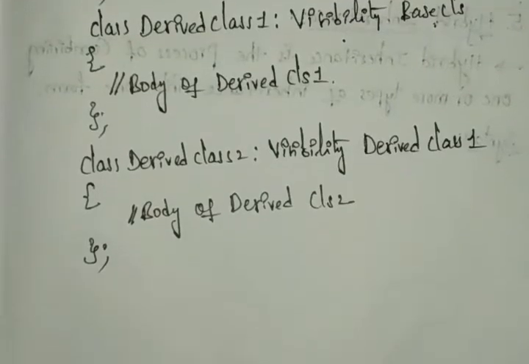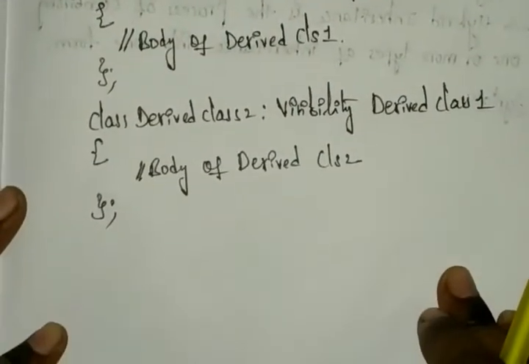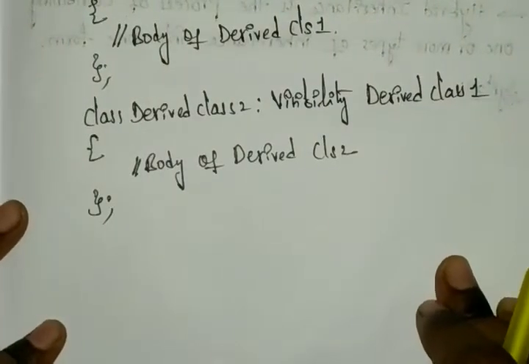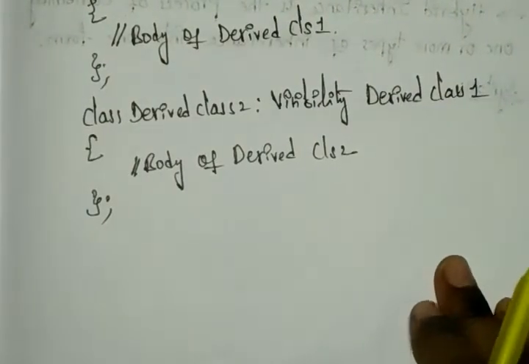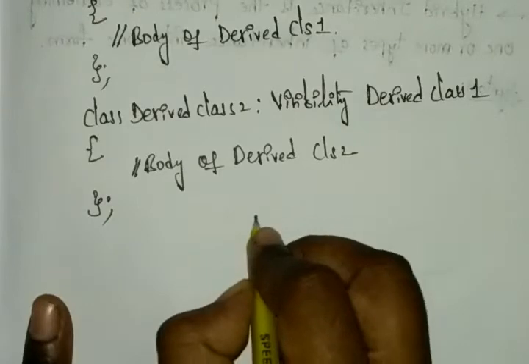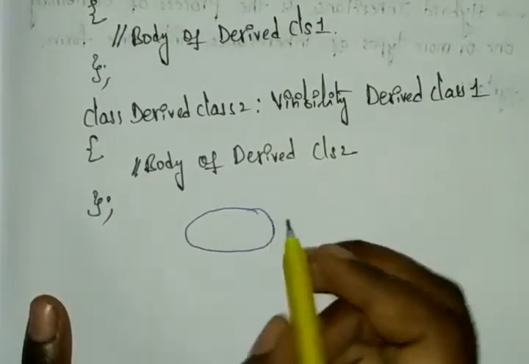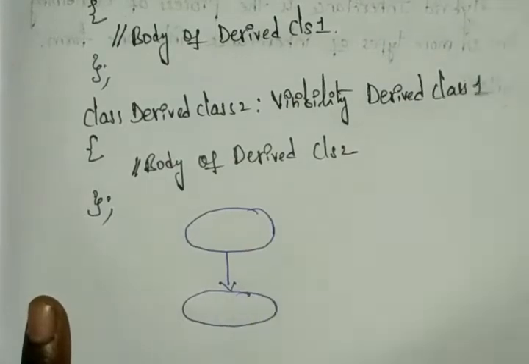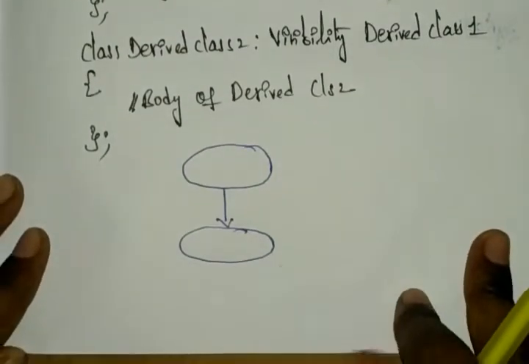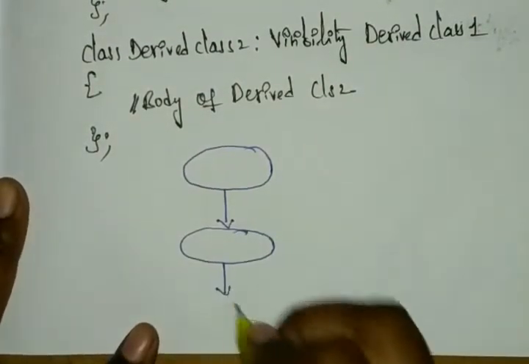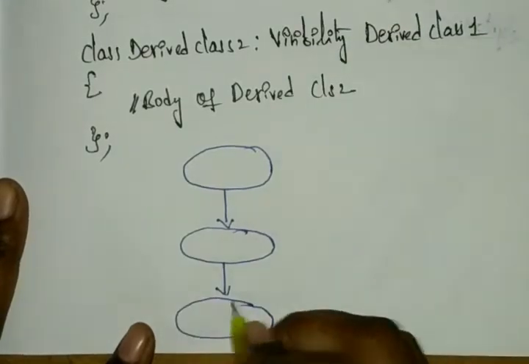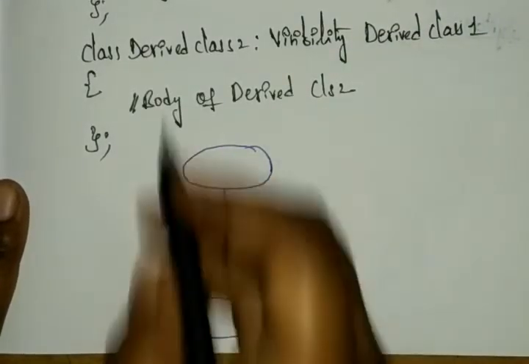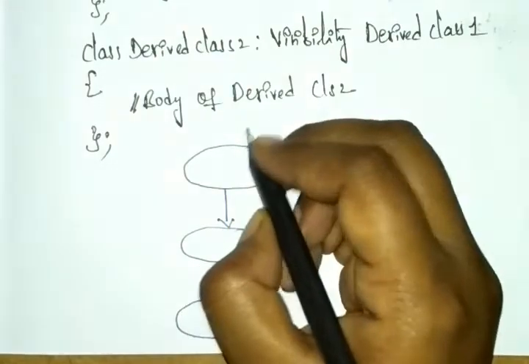So just see the flow chart for this, then you will understand the multi-level we are discussing, right? The multi-level will look like this: base class, and again it will be like this. You can see the first one is our base class.